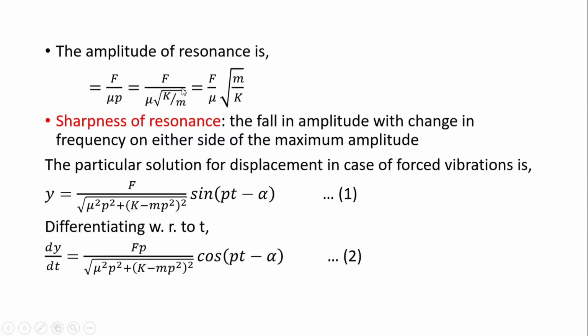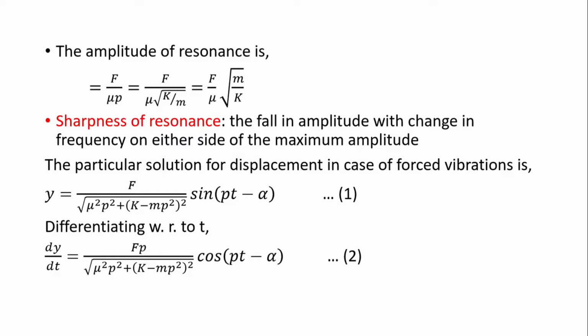Now let us define another term, that is sharpness of resonance. It has been observed that the amplitude is maximum at resonance, that means when the frequency of the applied periodic force is equal to the natural frequency of the vibrating body, that is, p equals ω. In this case, the amplitude is maximum, and when p deviates from ω, the amplitude falls.